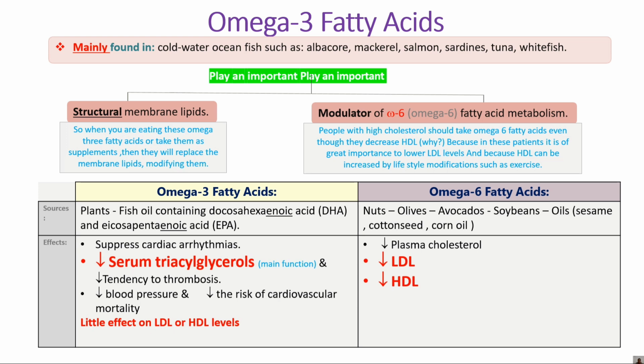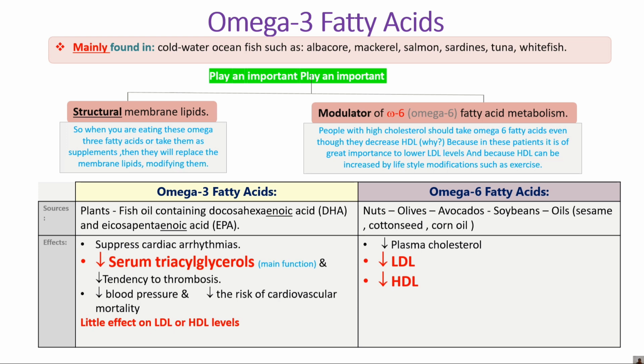Now, that omega-3 fatty acid plays a very important role, basically in the structural membrane lipid, which gives one of the structures. जैसे कि जो भी सेल है उस सेल को एक स्ट्रक्चर प्रोवाइड करने में ये काम आता है, राइट? वन ऑफ द बेसिक स्ट्रक्चर प्रोवाइड करने में that omega-3 fatty acid plays a very important role.